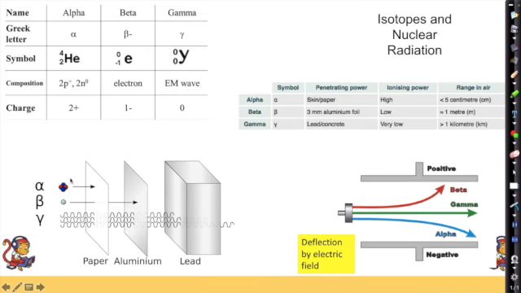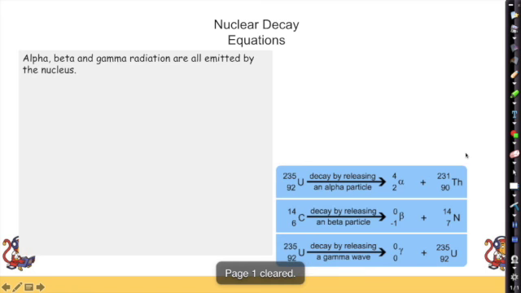Okay, alpha and beta particles are deflected by an electric field. So beta radiation will be attracted to a positive plate of an electric field. Because beta has a negative charge, it's going to go to the positive. They're attracted. And our alpha radiation, because it's a positive charge, is going to be attracted to the negative plate. Gamma radiation has no charge, so it will pass straight through undeflected.